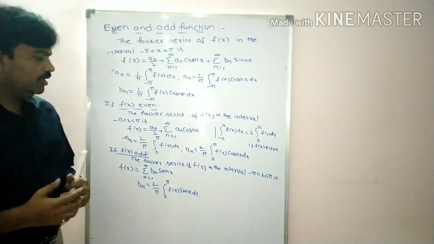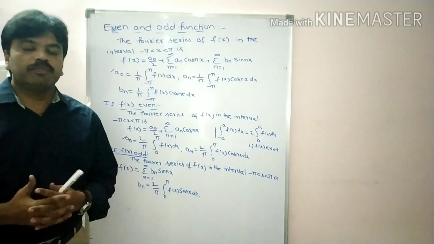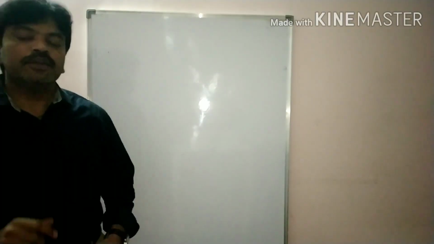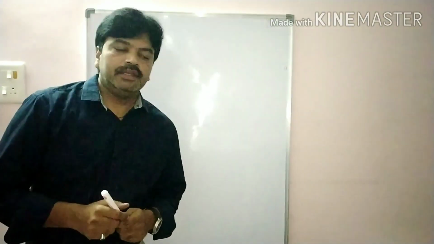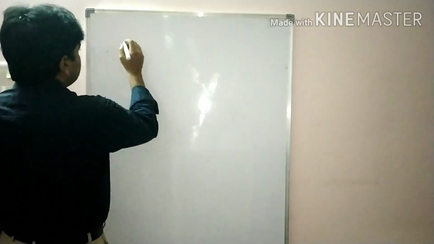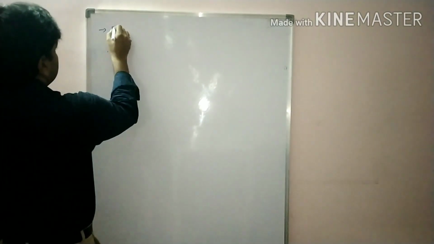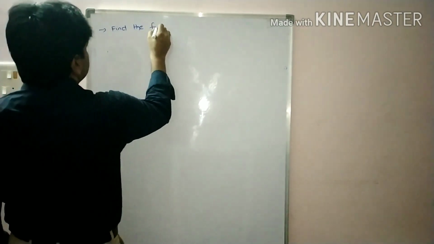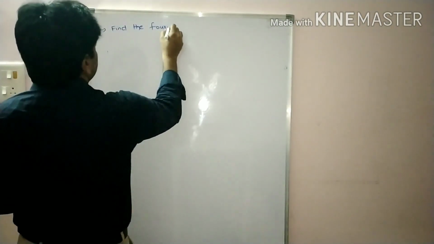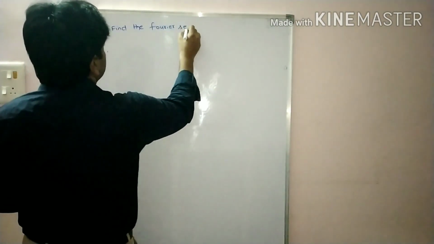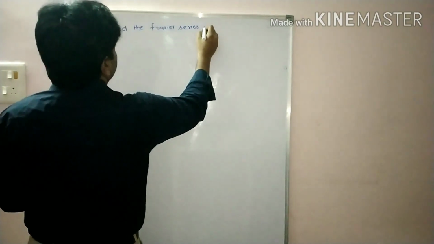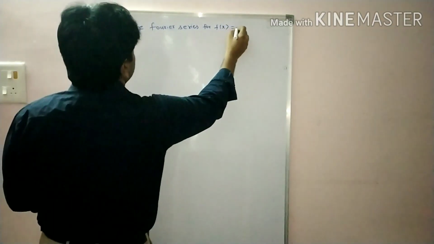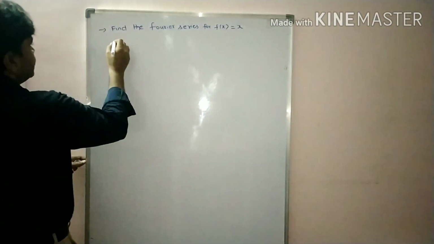Now let us see the problems on even and odd function, students. Write down the problem.